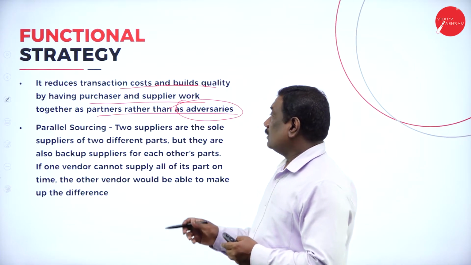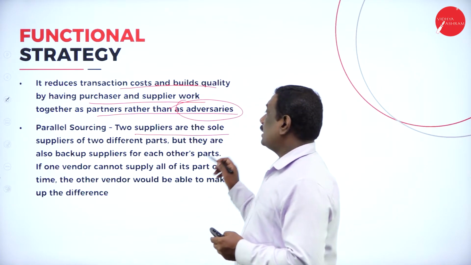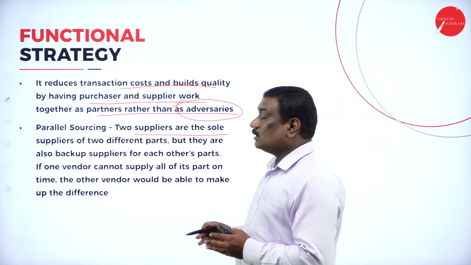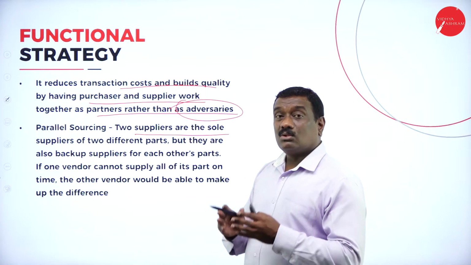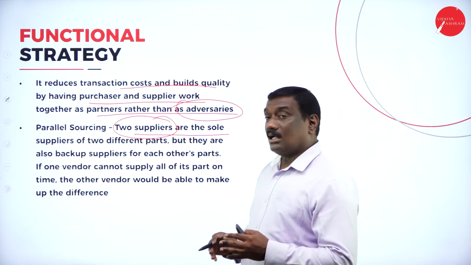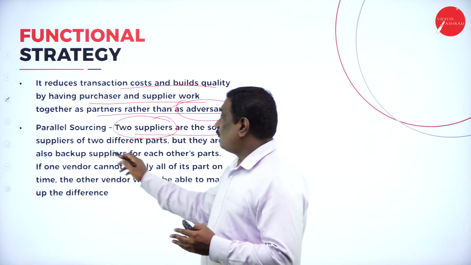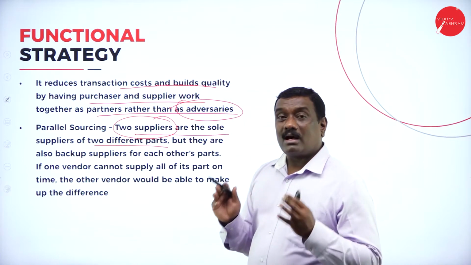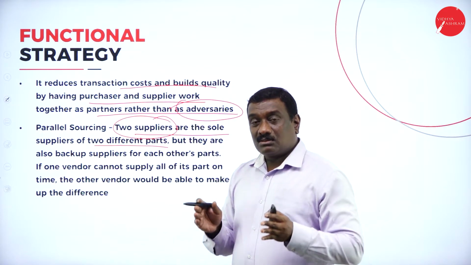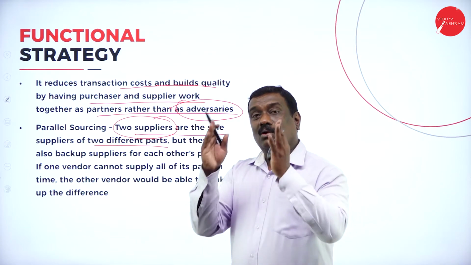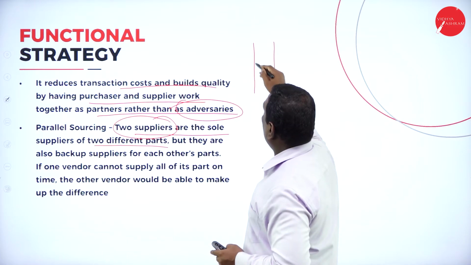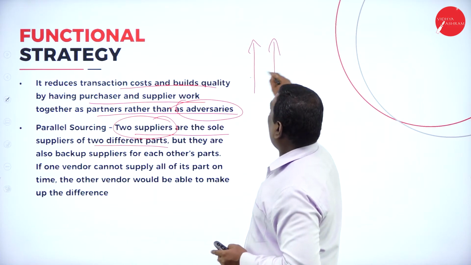Parallel sourcing. Here, two suppliers are the sole suppliers. So parallel sourcing means two suppliers will be there and they are the sole suppliers of different parts. Parallel means it goes hand in hand, like a railway track. Both the tracks go together. So this is called parallel.